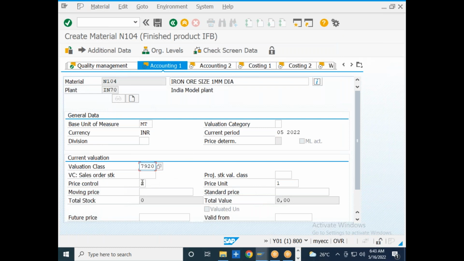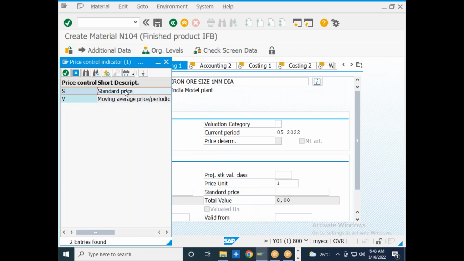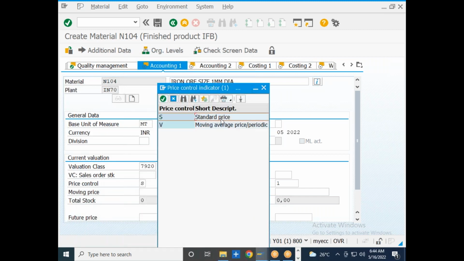And what is the price control indicator? The price control indicators are two types. One is standard price or moving average price. If I am creating, say, a finished material or semi-finished material, as we discussed earlier, I need to select the price control indicator as S. If I am creating a raw material, spare material or packaging material, I will be selecting V. Since I am creating a finished material, I will select the standard price over here.